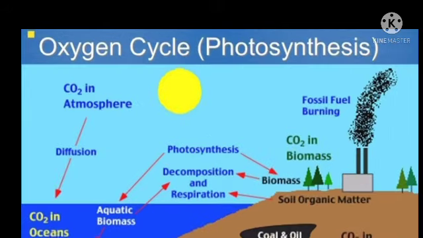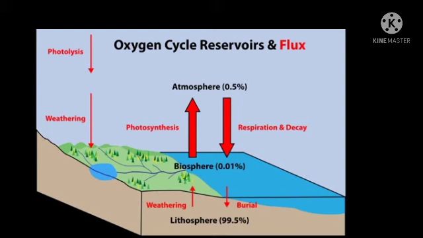The oxygen cycle includes both biotic as well as abiotic components. During photosynthesis, a biotic process, plants use carbon dioxide and release oxygen in the atmosphere. Plants utilize this oxygen for respiration and release carbon dioxide. The released carbon dioxide is again used by plants for photosynthesis.